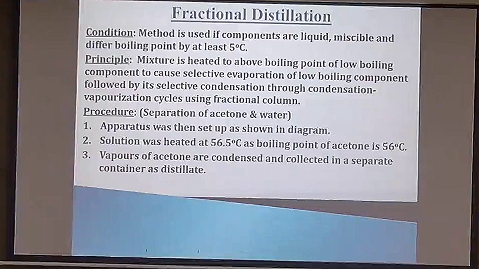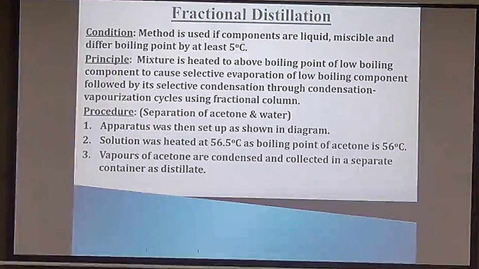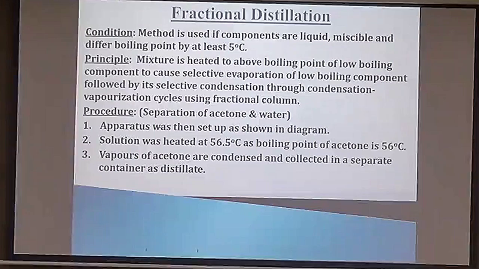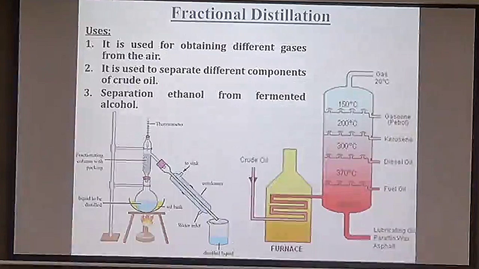That is, the vapors of the two components. We are creating a hindrance so that they reach the condenser after some time, so that we get enough time, enough gap between the two components to reach the condenser, and we can collect them separately. So this fractionating column is just inserted to hinder the vapors from reaching the condenser fast. So when there will be a delay in reaching of the two component vapors in the condenser, we can easily separate them. This is the diagrammatic apparatus shown.